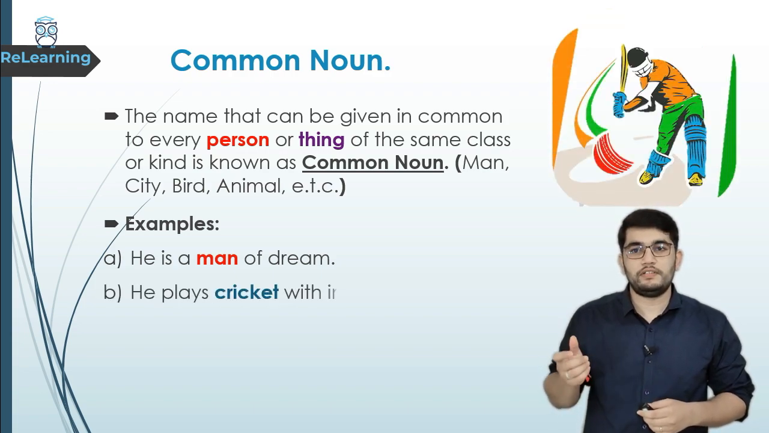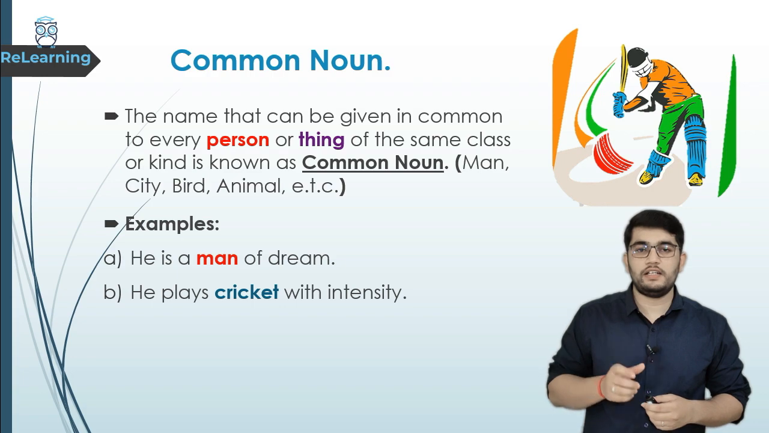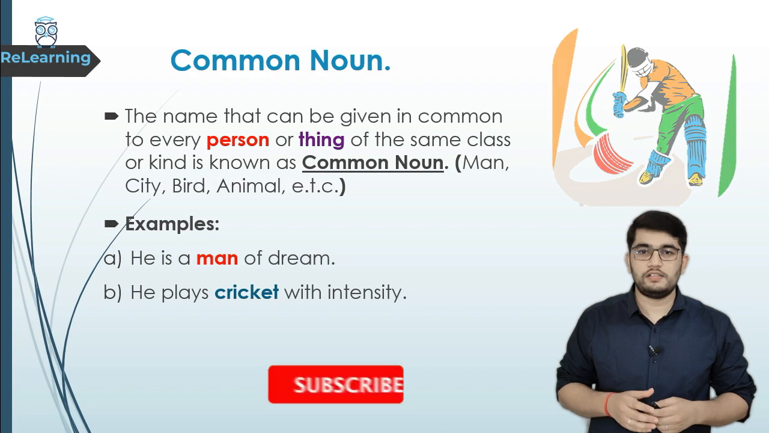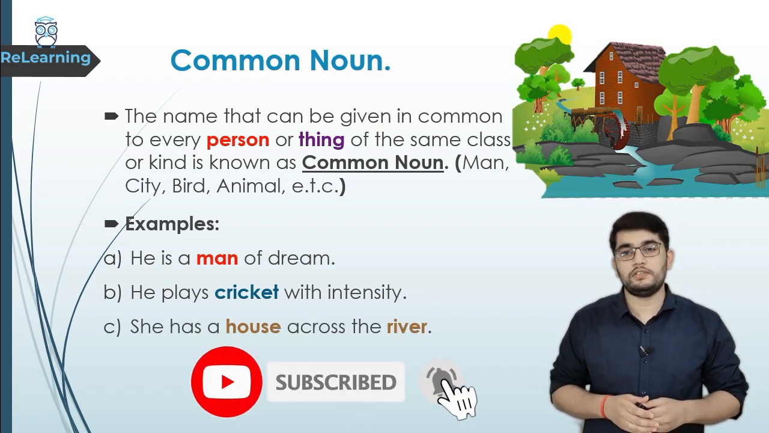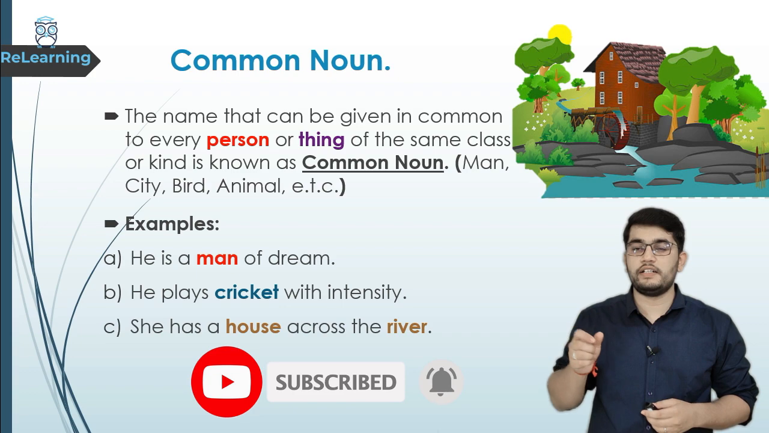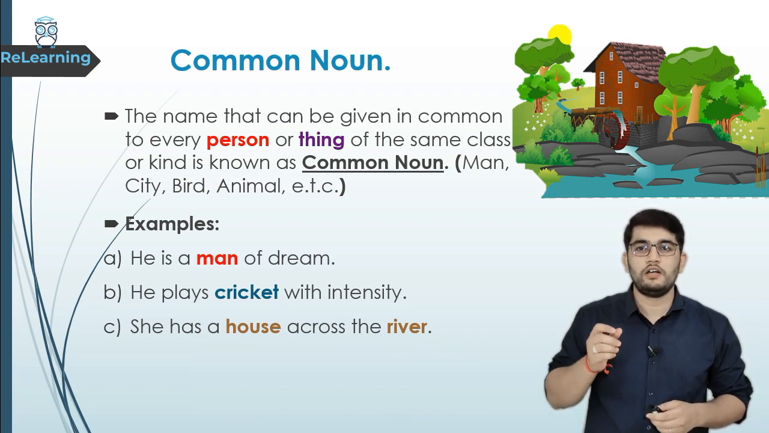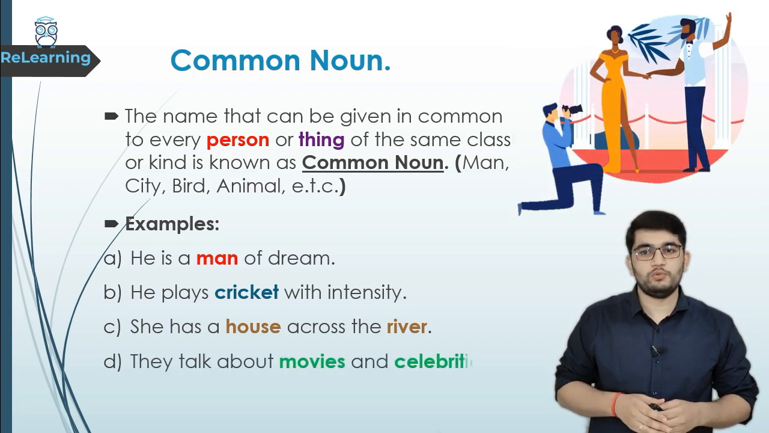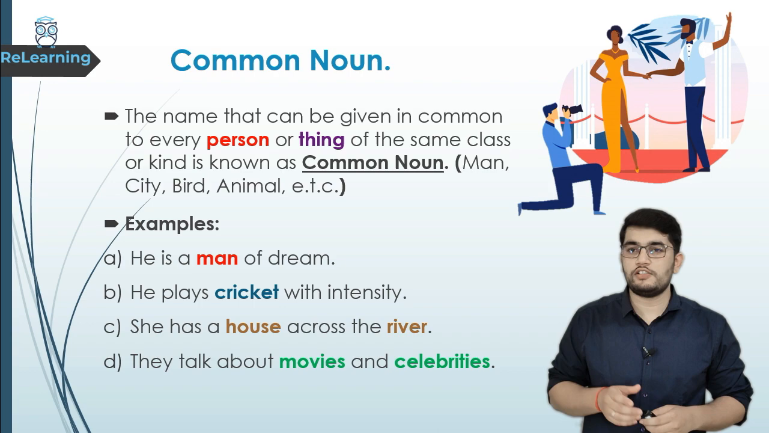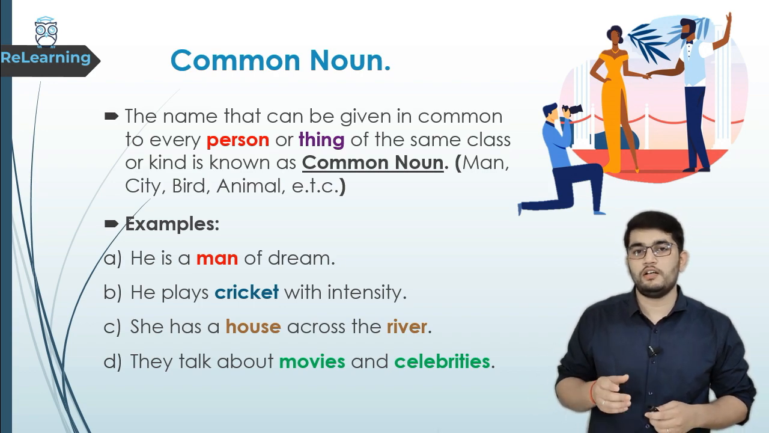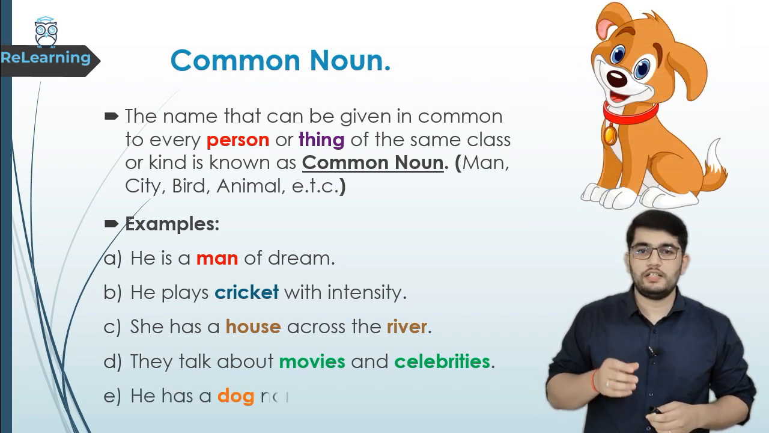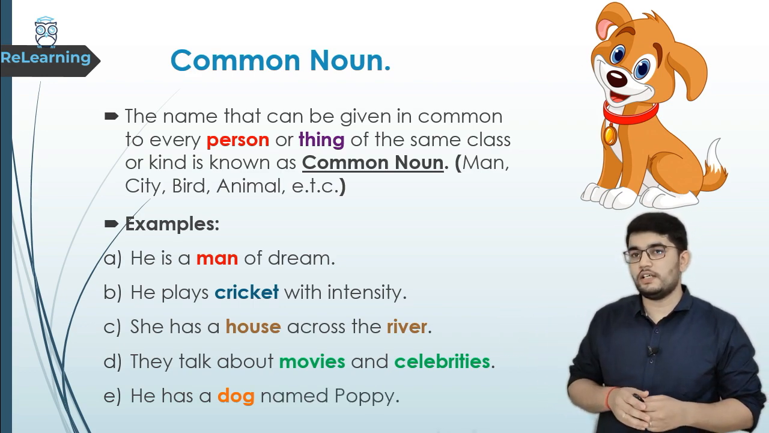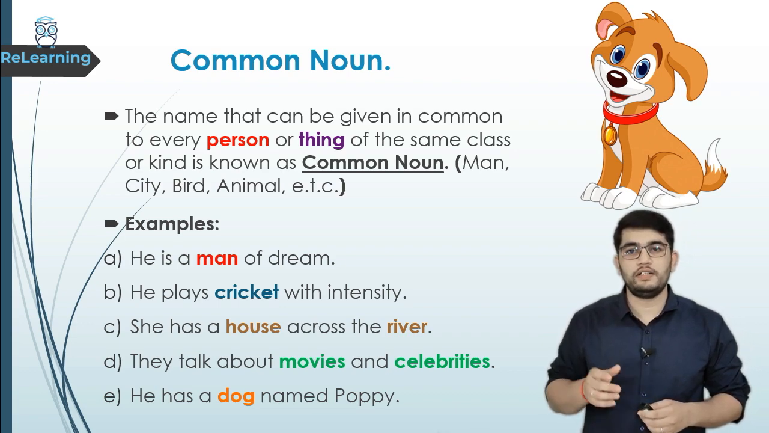He plays cricket with intensity. Now here, cricket is the word used as a common noun for a thing. Next is, she has a house across the river. Here in this sentence, house and river, both the words are used as common nouns. Next is, they talk about movies and celebrities. Now in this sentence, movies and celebrities, both the words are common nouns. Next is, he has a dog named Poppy. In this sentence, dog is a common noun used for an animal.